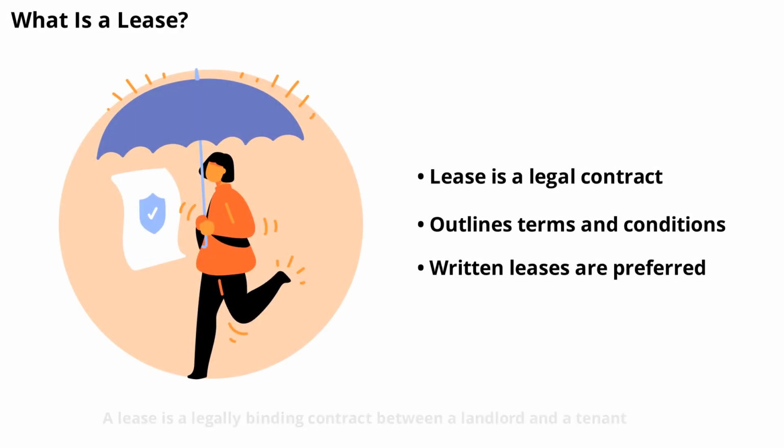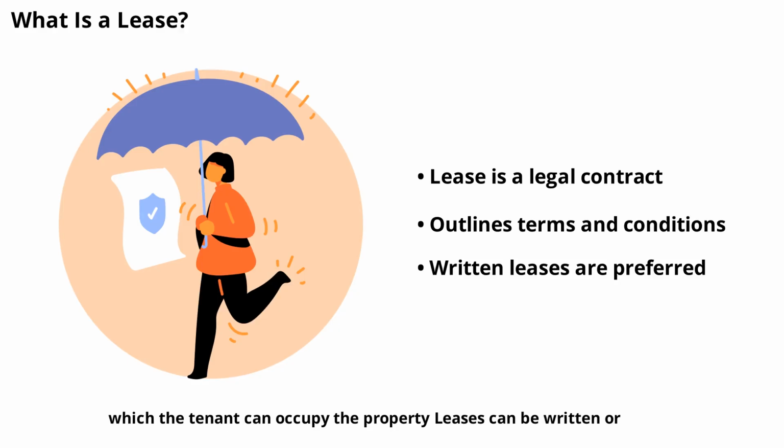A lease is a legally binding contract between a landlord and a tenant. It outlines the terms and conditions under which the tenant can occupy the property. Leases can be written, or in some cases, verbal, but written agreements are always recommended for clarity and legal protection. The lease specifies the rental period, payment amount, due dates, and other important details. By signing a lease, both parties agree to follow the outlined rules, which helps prevent misunderstandings and disputes.